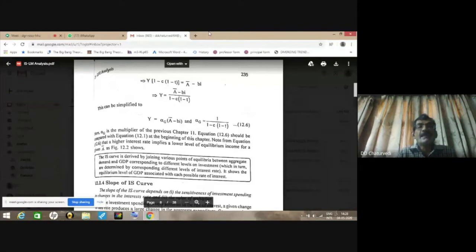Well, student, IS curve is derived by joining different points of equilibrium between aggregate demand and GDP corresponding to different levels of investment, which are determined by corresponding different levels of interest rate. We all know that IS curve shows the relationship between the interest rate and GDP.